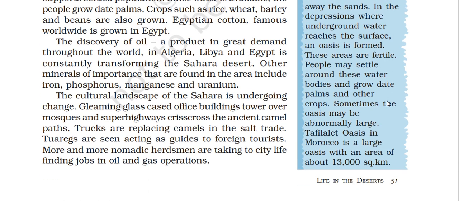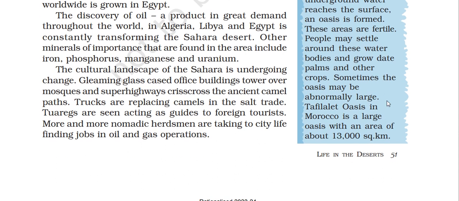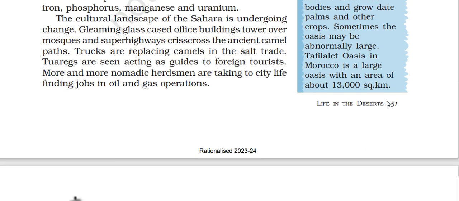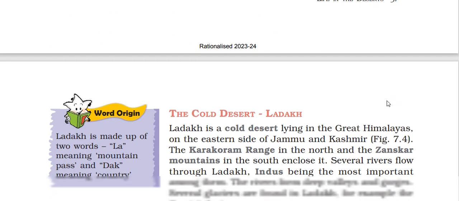Gleaming glass case office buildings tower over mosques and super highways crisscross the ancient camel path. Highways have been built, mosques have been built. Trucks are replacing camels in the salt trade. Tuaregs are seen acting as guides to foreign tourists. More and more nomadic herdsmen are taking to the city, finding jobs in the oil and gas operations.